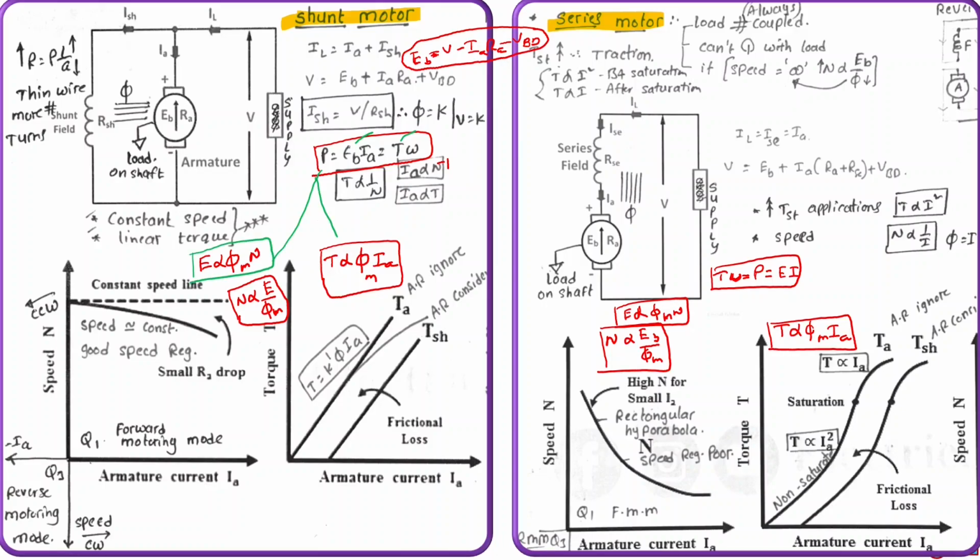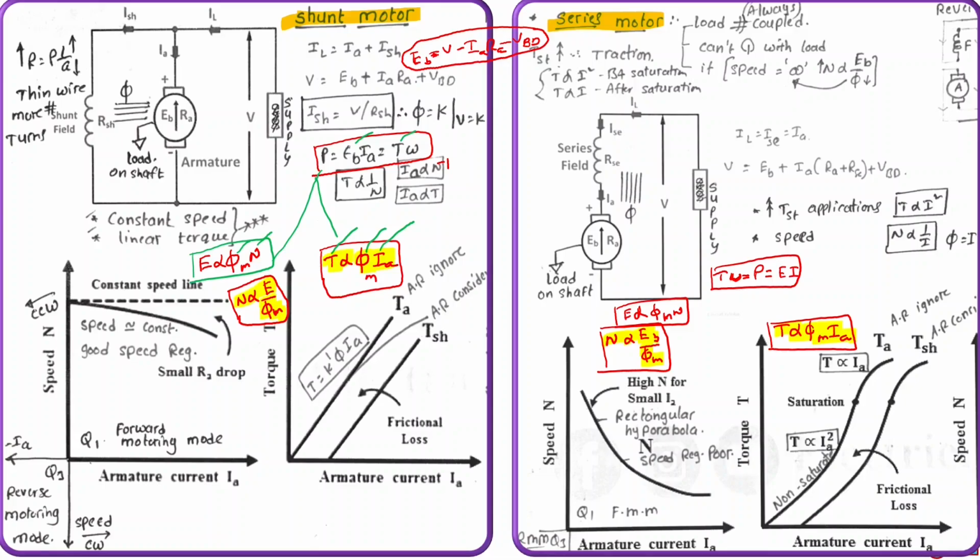Back EMF is directly proportional to main field flux and speed, and torque is directly proportional to main field flux and armature current. This is similar for all types of machines, either it may be DC generator of any type, or DC motor of any type. So speed will be directly proportional to back EMF and inversely proportional to main field flux. Torque is directly proportional to main field flux and armature current. This is similar for both the machines, shunt motor and series motor.